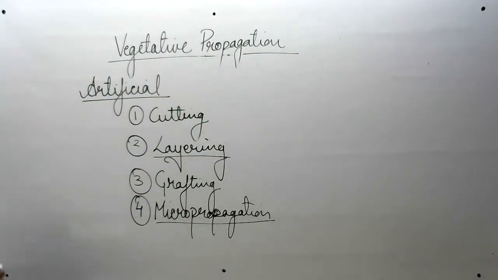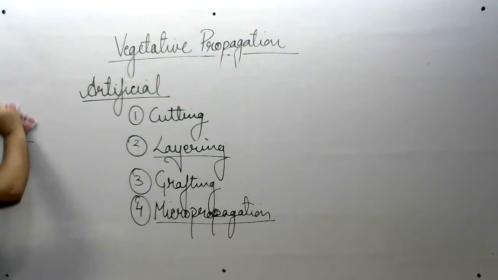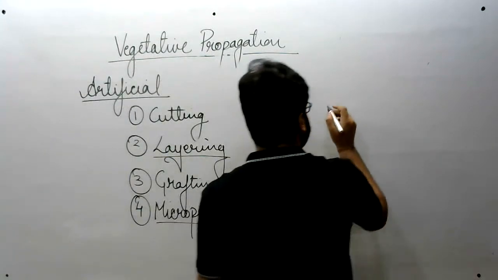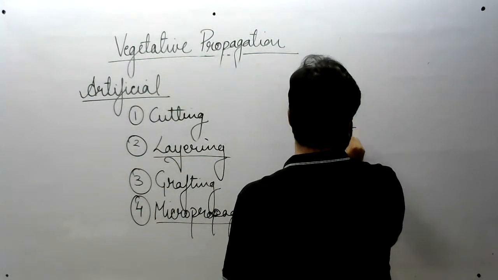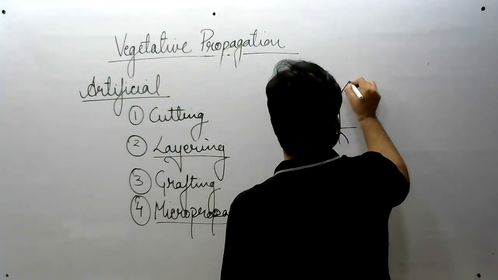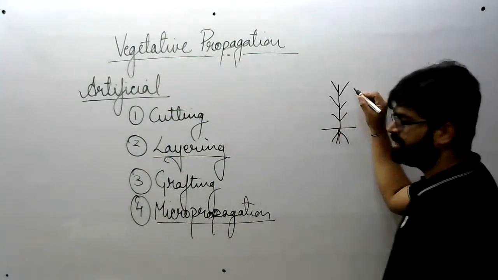What happened in this? Let's say ये कोई plant है, okay? इसके पास बहुत अच्छे... this is not visible. Wait. I will draw here. This is one plant which is having very good characters.